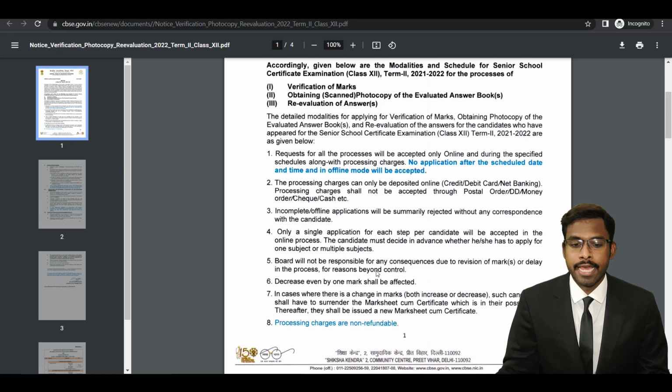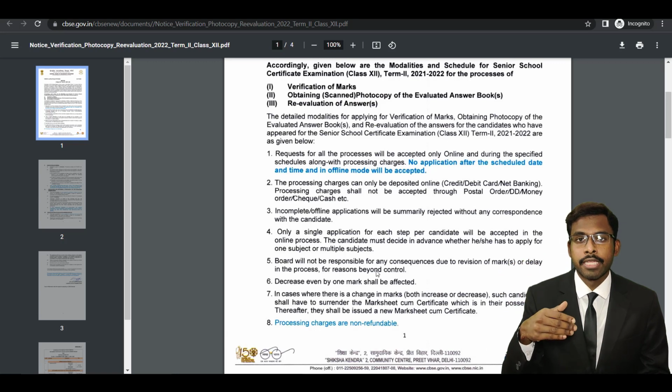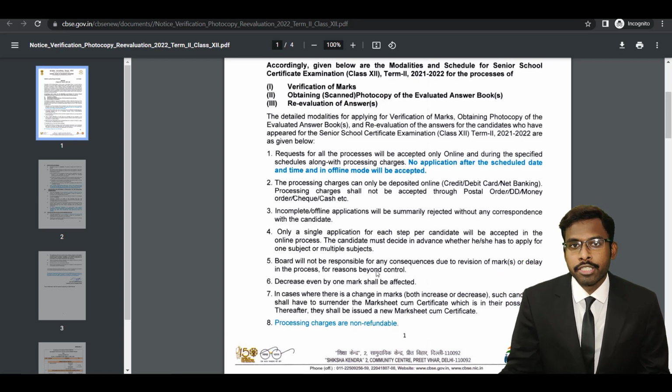The 7th point says that in cases where there is a change in marks, both increase or decrease, such candidates shall have to surrender the mark sheet cum certificate which is in their possession. Therefore, they shall be issued a new mark statement, a new mark sheet cum certificate, okay? If your marks have either increased or decreased, then you will get a new mark sheet, and your old mark sheet has to be returned, okay?